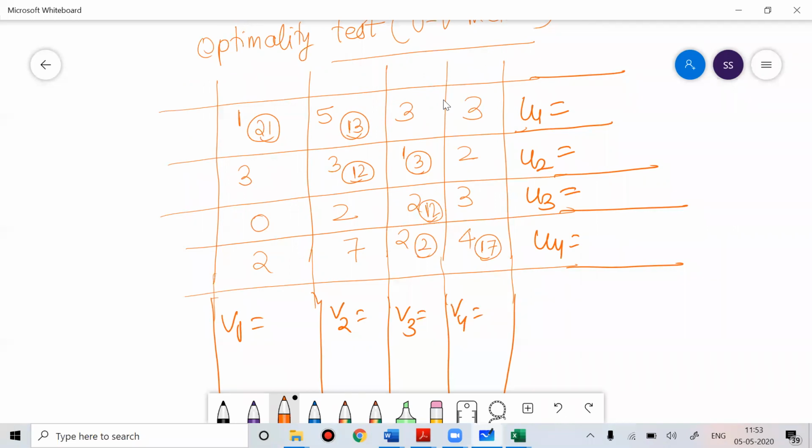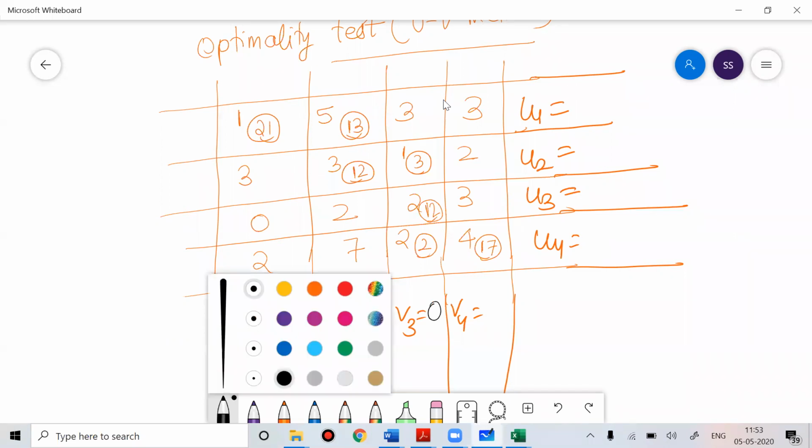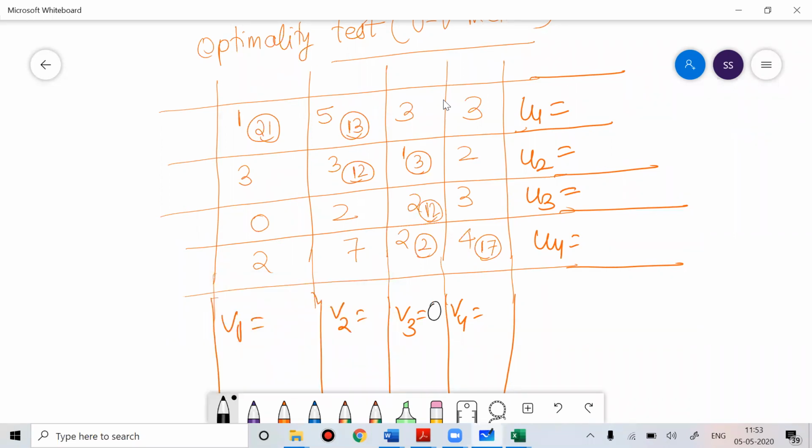Now first row has 2 allocations, second row 2 allocations, third row 1 allocation, fourth row 2 allocations. If you see the third column, you have 3 allocations. So I'm putting V3 equal to 0. If V3 is equal to 0, then U2 will be 1, U3 will be 2, and U4 will be 2.